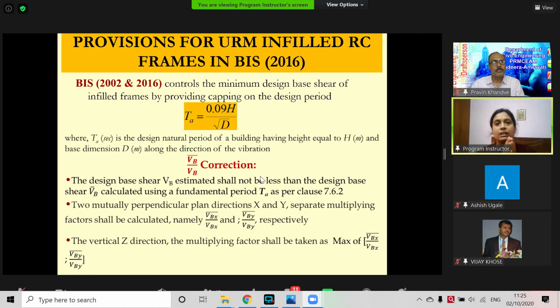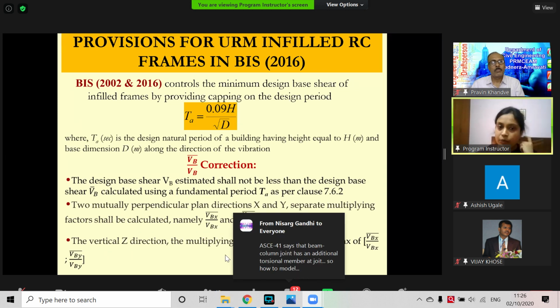If my model gives a very high time period and lower base shear, then I have to make it higher, using this empirical formula, to ensure I have designed for the minimum design base shear prescribed by IS 1893.